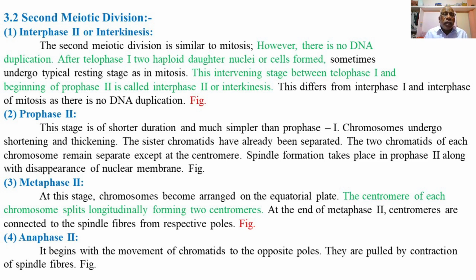So during anaphase second, what happens? Anaphase second begins with the movement or passage of chromatids to the opposite poles, and the chromatids of the chromosomes are pulled away from the equator line to the opposite poles by the contraction of the spindle fibers of the respective side. So this is about anaphase second.